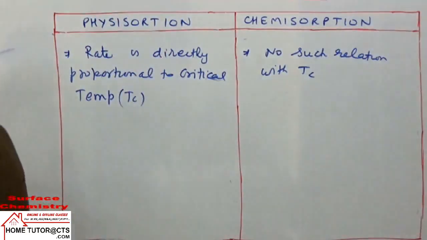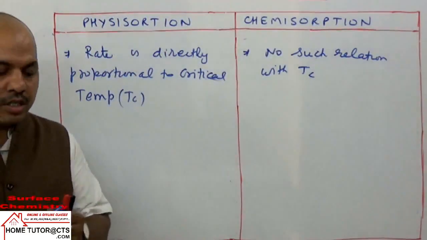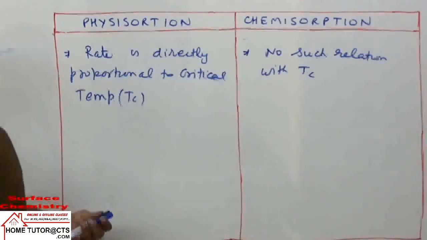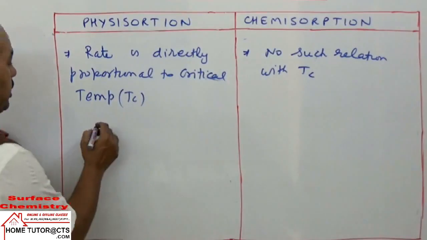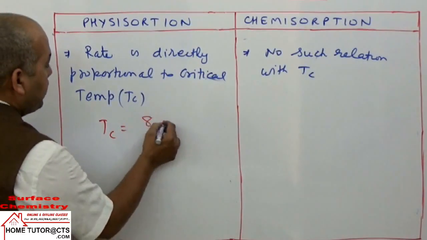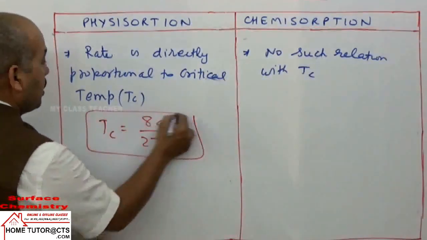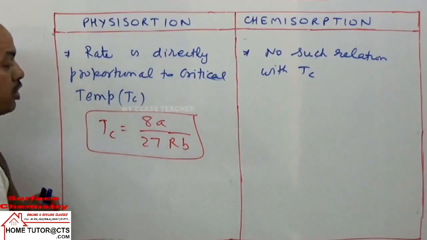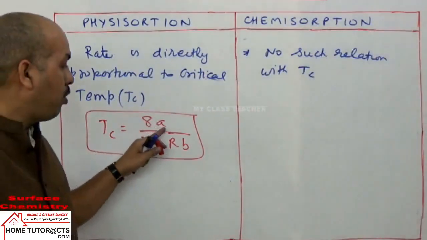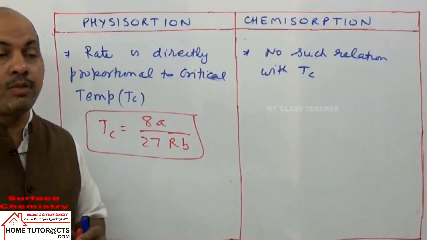Now what is critical temperature? If you recall the chapter States of Matter, we have read there this phenomenon of liquefaction. Tc can be taken as 8a upon 27Rb, where a and b are the van der Waals constants of the gas.